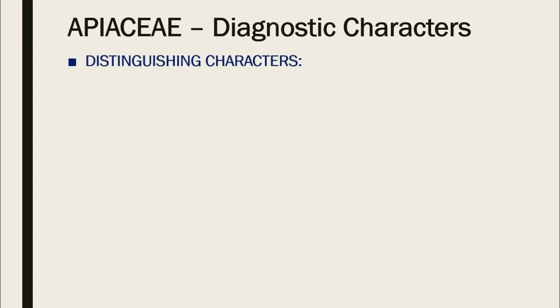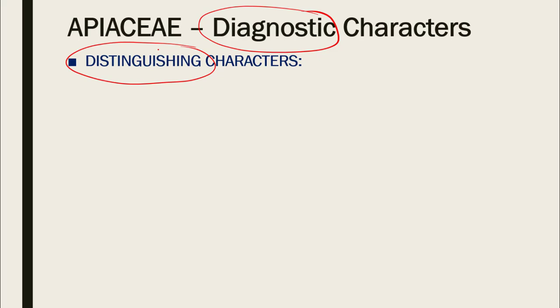So, distinguishing characters are diagnostic characters. These two terms are mostly used interchangeably. What does it mean? What do we mean by diagnostic characters or distinguishing characters? Now, a family has a whole lot of characters, a huge detail of characters, which are usually known as general characters, in which we describe each and every character from habit and onwards.